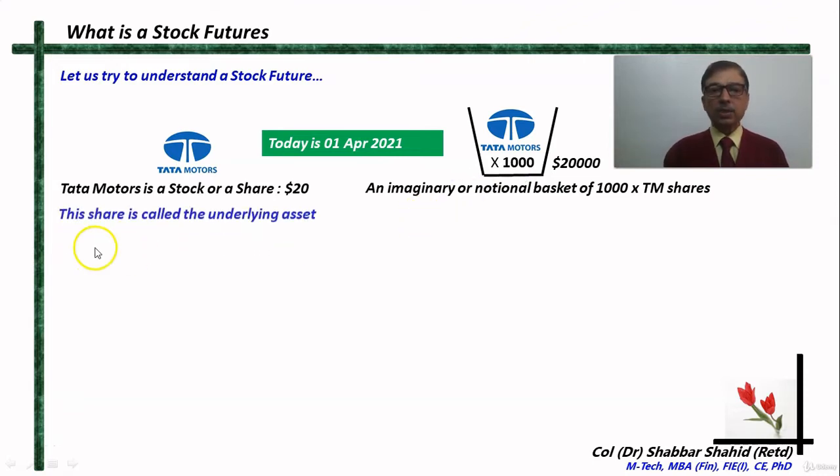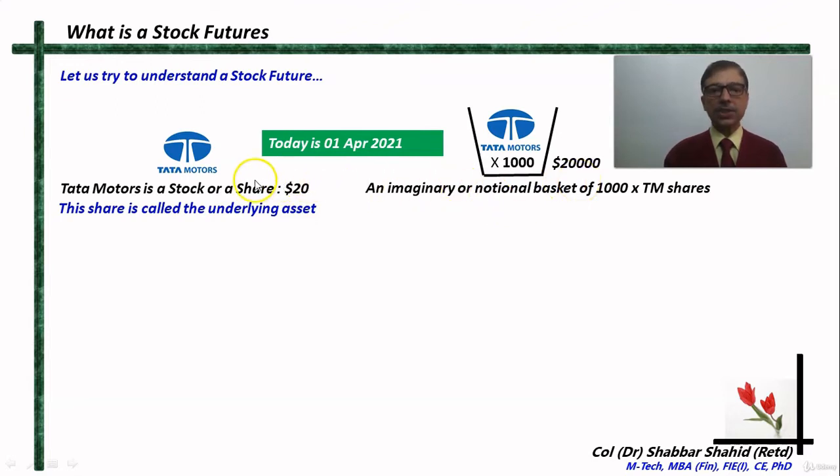So this single share of Tata Motors is called the underlying asset. And since this notional basket derives its value from the share of Tata Motors, if the price of the share goes up, then the value of this basket goes up.